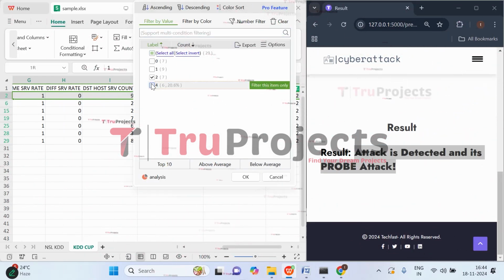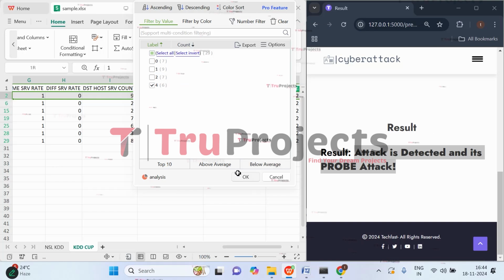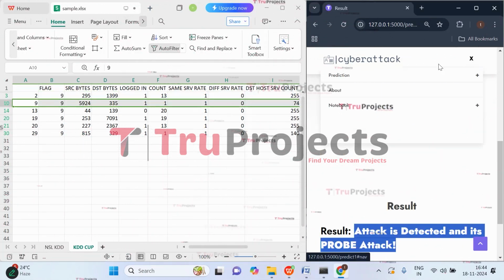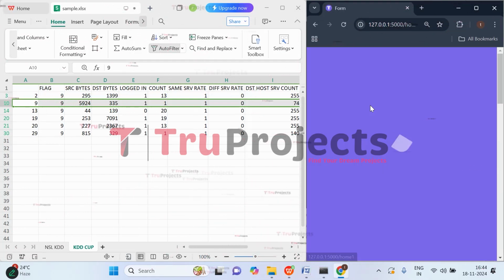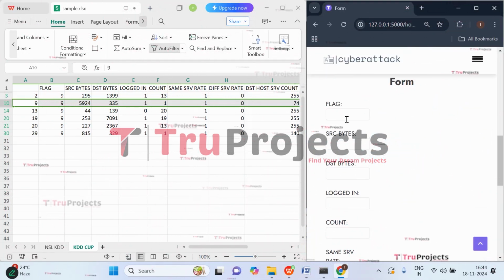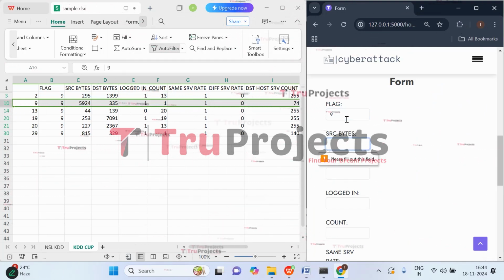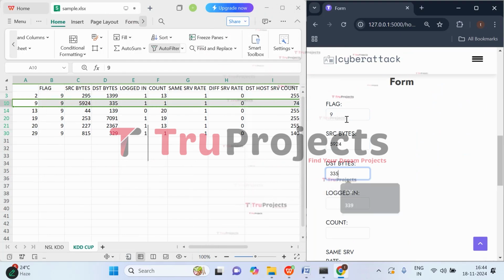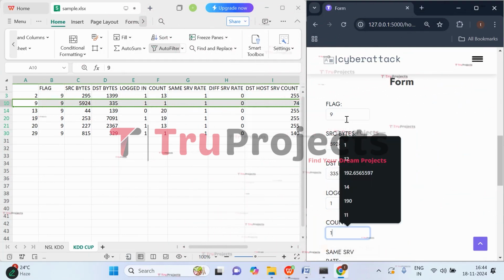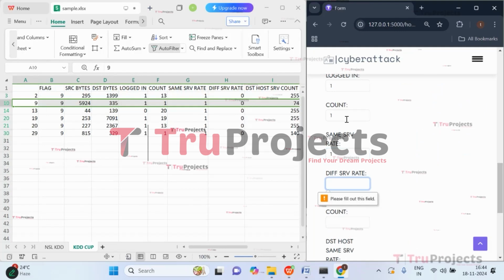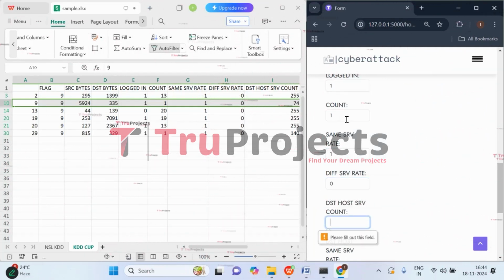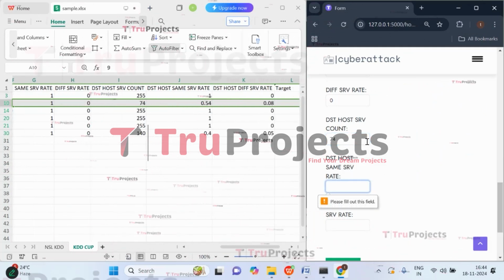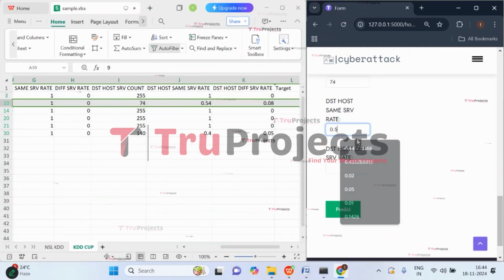Let's try with the last case of the last data set. Let's try with this case. So here flag value is 9, SRC bytes are 5924, destination bytes are 335, logged in value is 1, count is 1, same SRV rate is 1, different SRV is 0, destination host SRV count is 74, destination host same SRV is 0.54.